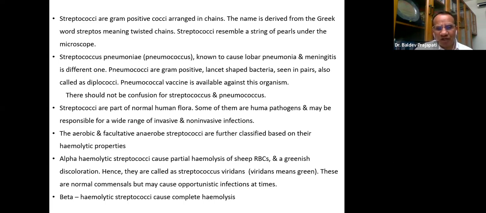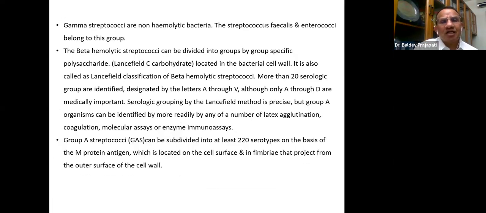Streptococci are part of normal flora, aerobic, facultative. I think particularly important is how they are classified according to hemolysis. Alpha hemolytic streptococci cause partial hemolysis on sheep agar, with greenish discoloration, and therefore we call them Streptococcus viridans. Viridans means green. These are normal, but Streptococcus viridans is the organism for bacterial endocarditis. Beta hemolytic streptococci cause complete hemolysis, and gamma are non-hemolytic.